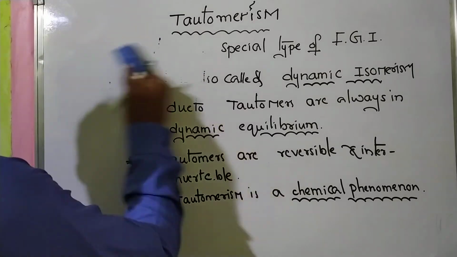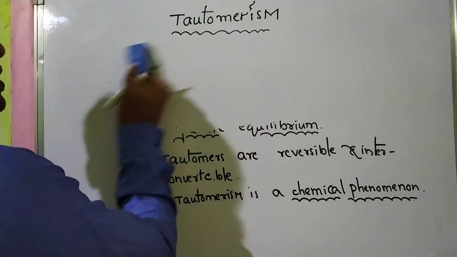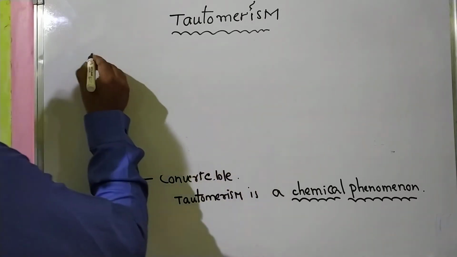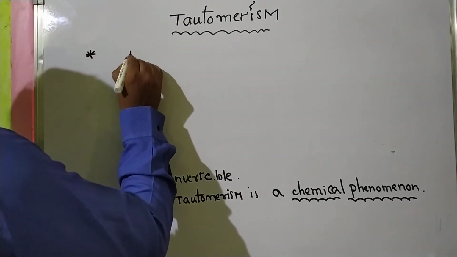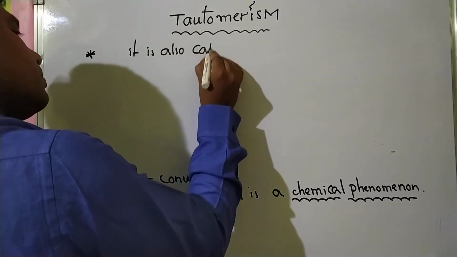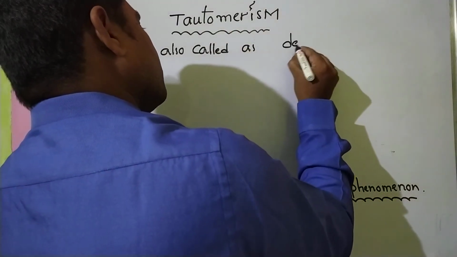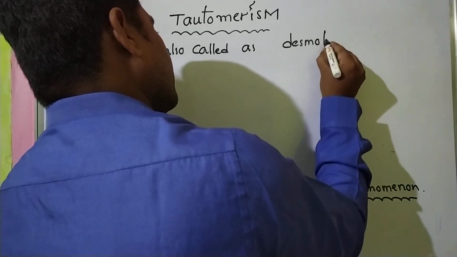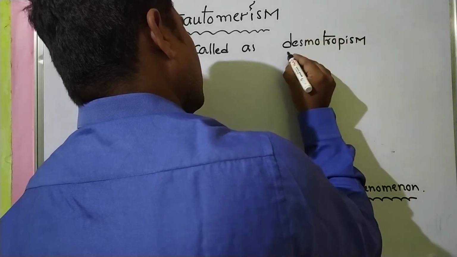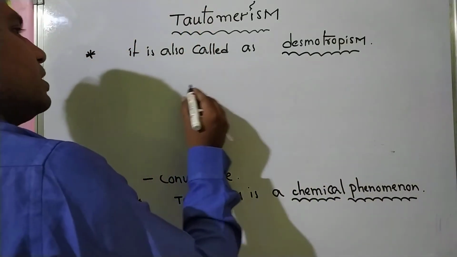Next, some other point is also very important for JEE and NEET. It is also called desmotropism. Desmotropism. Very, very important. Desmotropism. It is a Greek word.